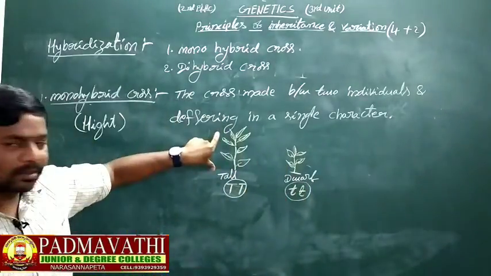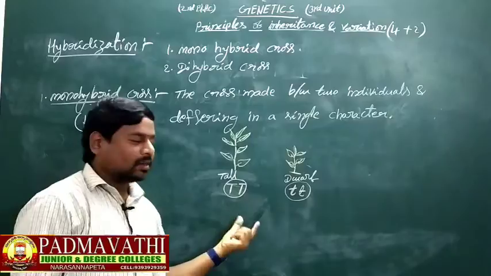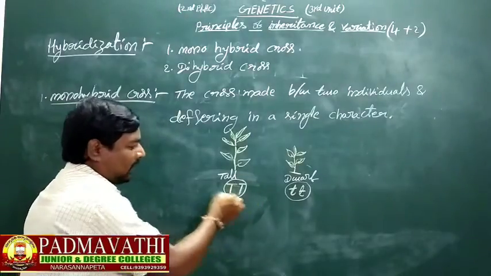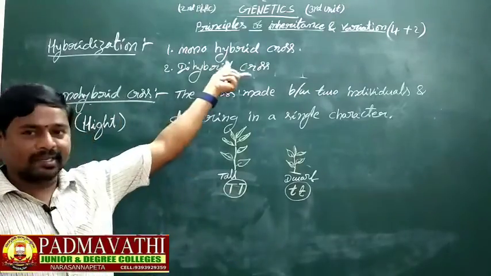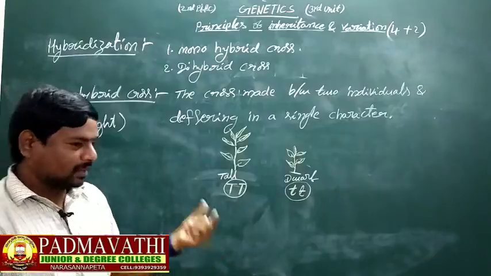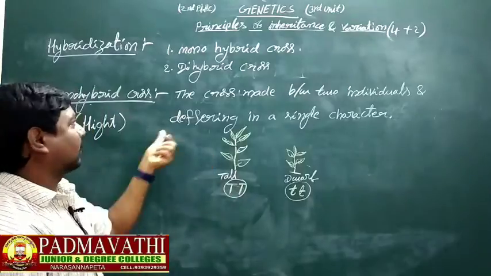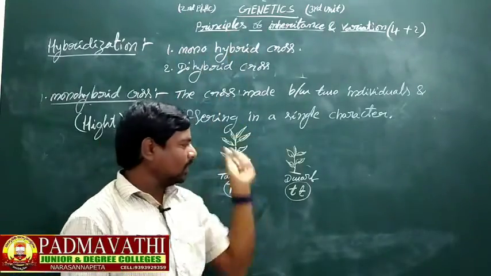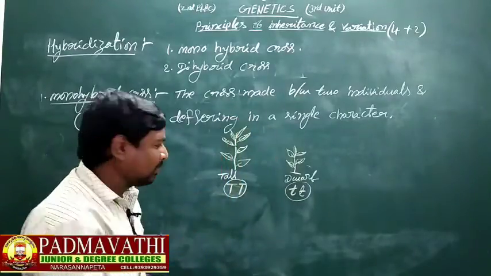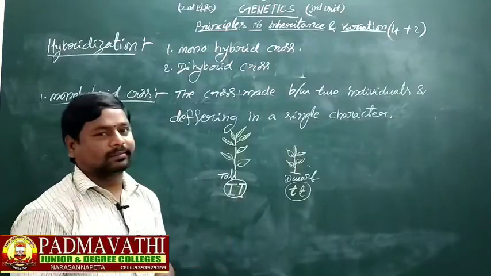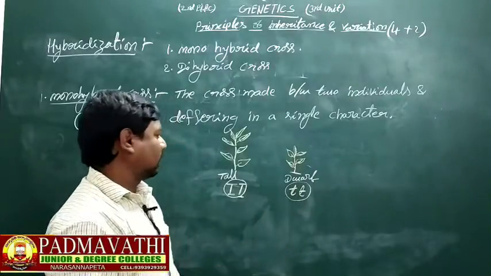Okay, here tall plant and dwarf plant. The tall character is determined by two factors, big T and big T. According to Mendel's monohybrid cross in genetics, the single character tall is determined by two factors, big T and big T. Here also a single character is determined by two factors, small t and small t.